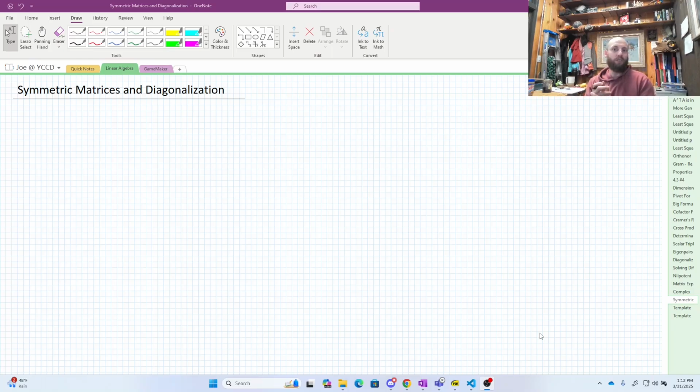All right, so right now we're going to cover a special case of diagonalization where we're talking about symmetric matrices. And remember that symmetric means that A is A transpose. And really, here I should probably preface this with I'm only actually going to be talking about real symmetric matrices. So that's symmetric matrices with real entries. That's all the matrices we've really ever dealt with. So don't sweat this too much.